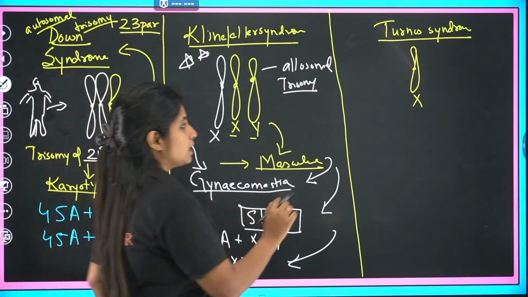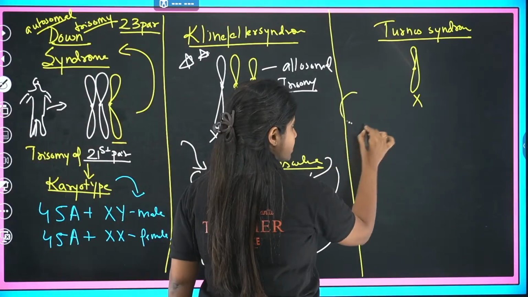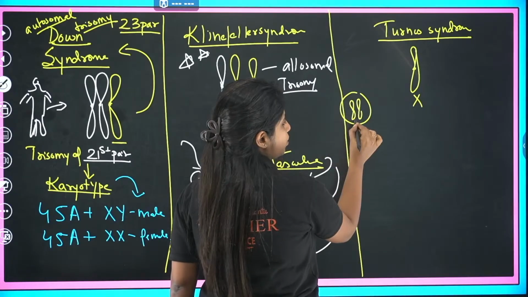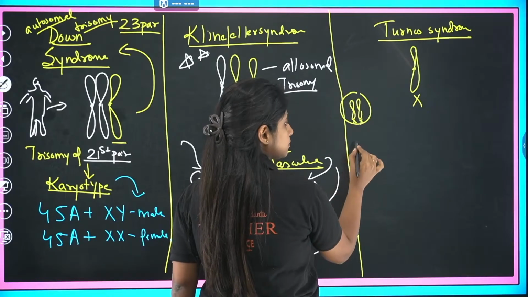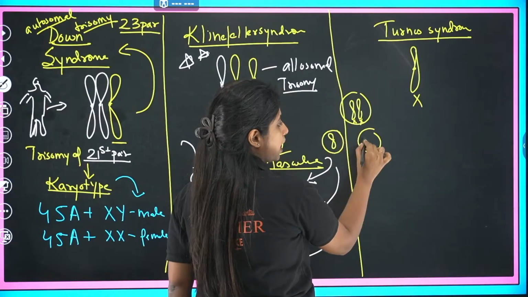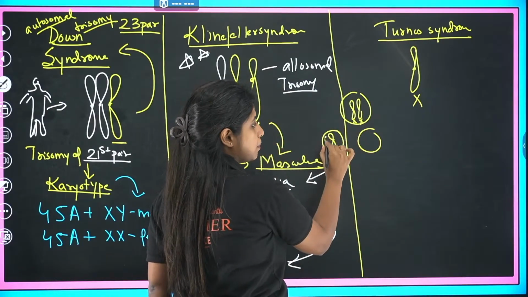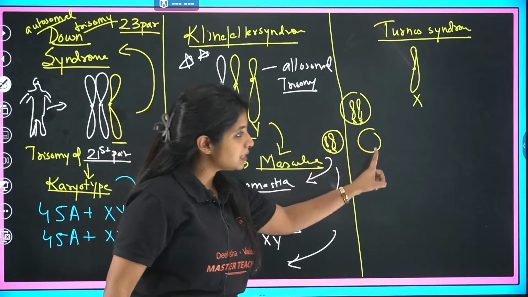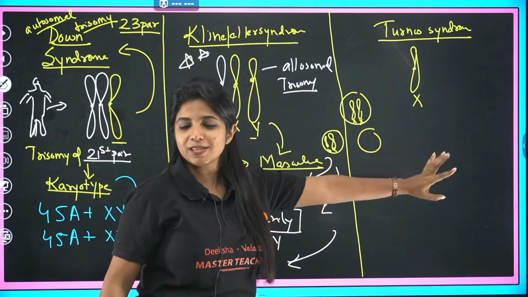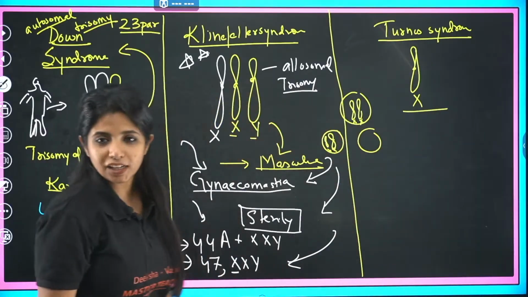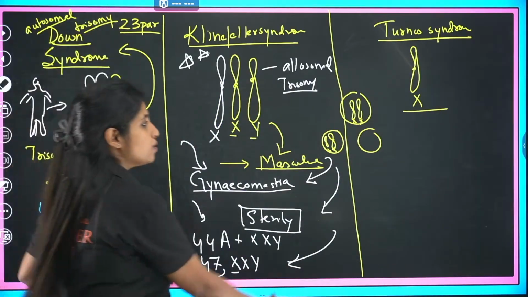So again, the same thing is happening. When I say that a cell was there, it had two chromosomes. Suppose it was X and X. Now when the cell divides, one X should go to one gamete, another X to the other, but apparently both the X's went to one gamete, and the other gamete does not have anything. Suppose this gamete and a normal gamete carrying X chromosome fused, you will get a condition like this, where there is a loss of a chromosome.